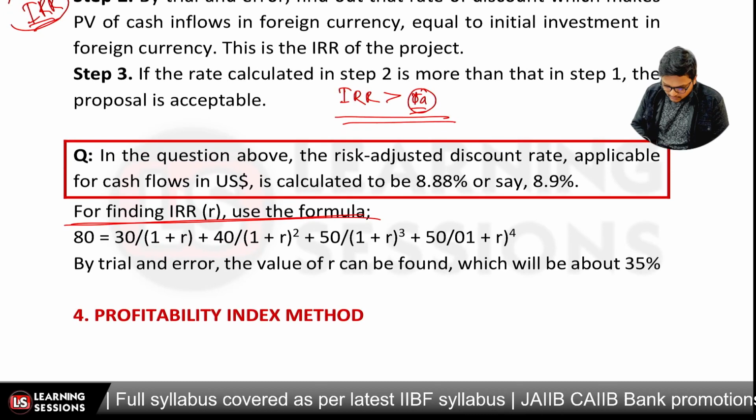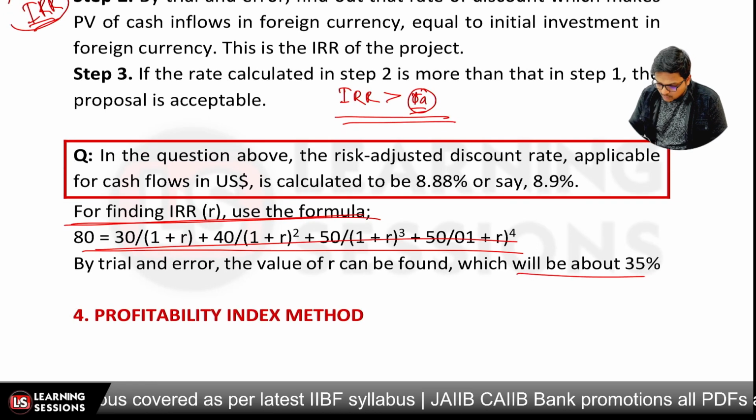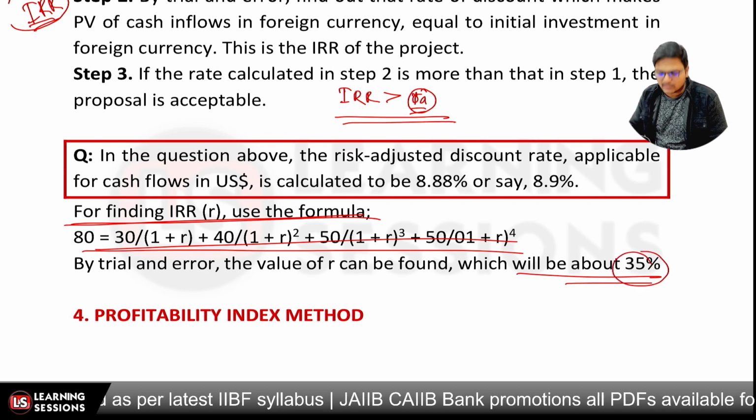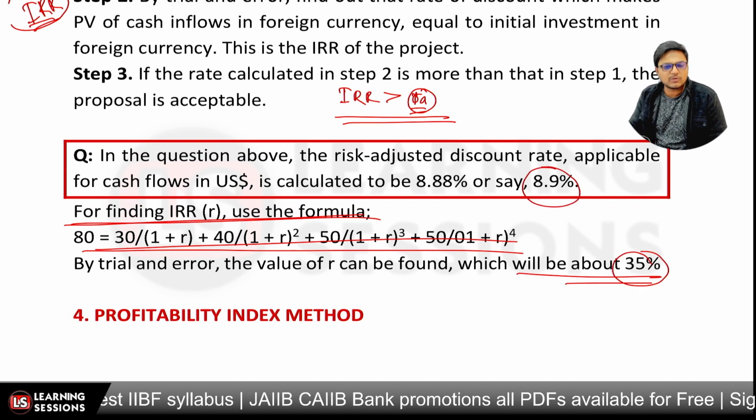We basically can calculate it by a hit and trial method. We calculate it to be 35% over there. Now 35% is actually greater than 8.9%. So definitely go with the project, right?